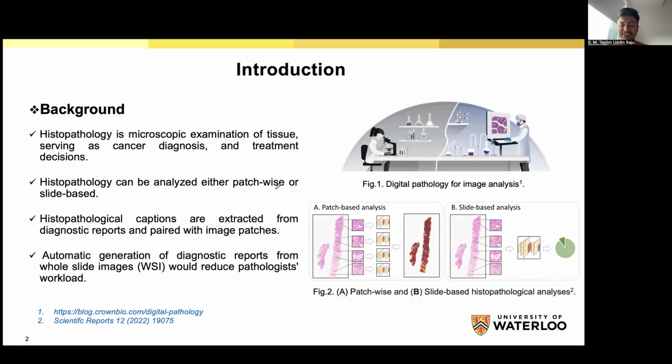Histopathology can be divided either patch-wise or slide-wise and analyzed this way. The histopathological captions are extracted from the diagnosis reports provided by medical authorities, and then these reports are paired with the image patches. Therefore, automated generation of diagnosis captions from the whole slide image could reduce the pathologist's workload.